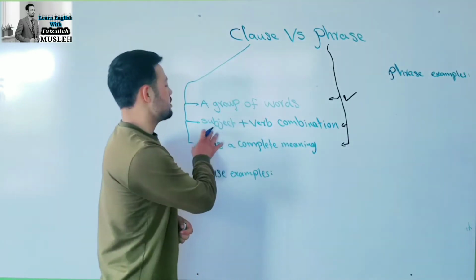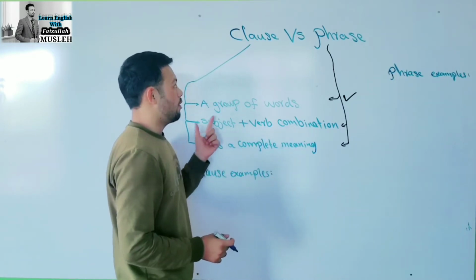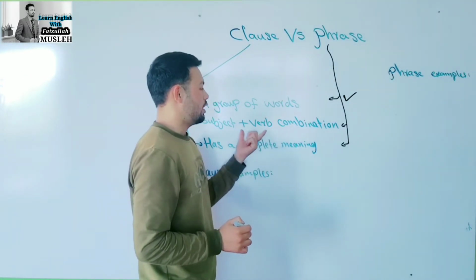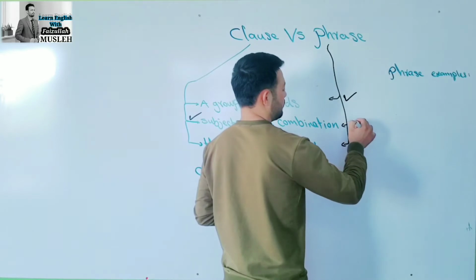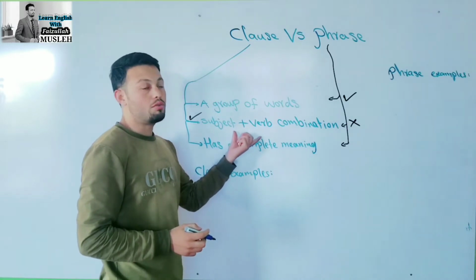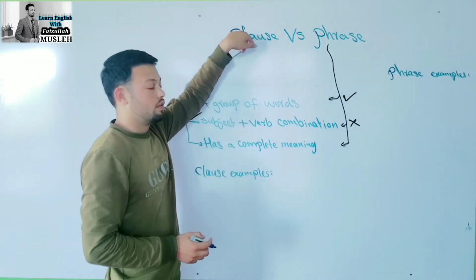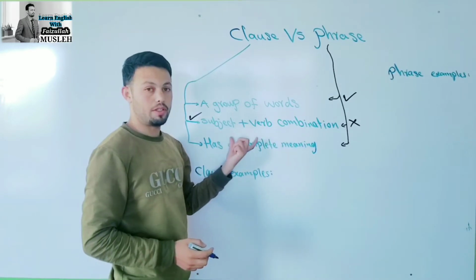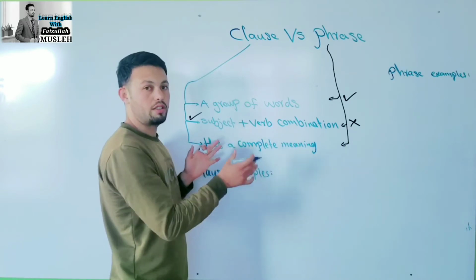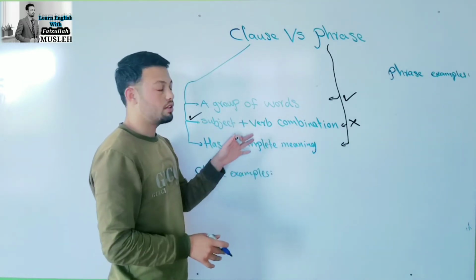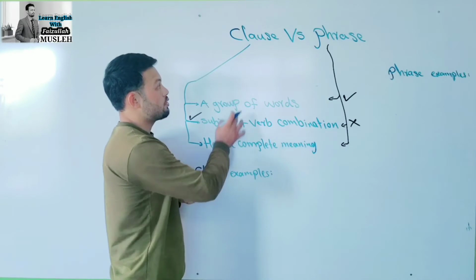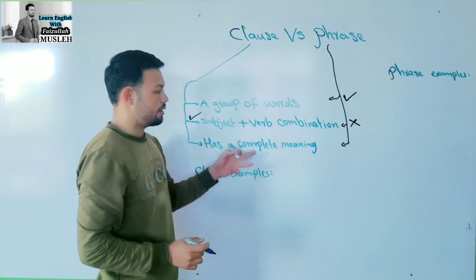The second one is subject-verb combination. Now, a clause has subject-verb combination, but a phrase does not. Subject-verb combination is only in clause. Phrase does not have subject-verb combination. It means in a phrase there could be a subject, but subject plus verb is never inside a phrase. So the second quality only belongs to clause.